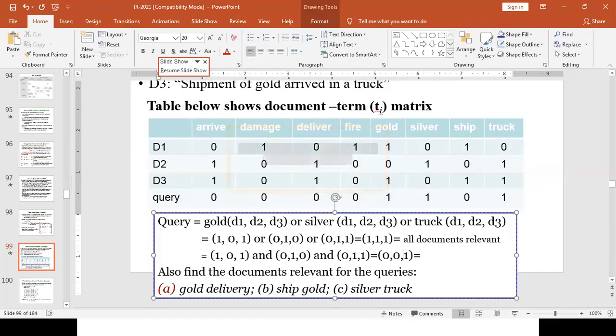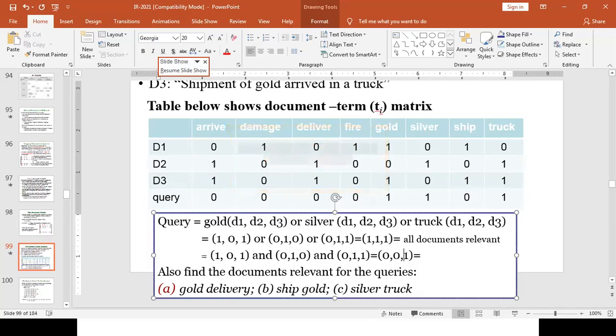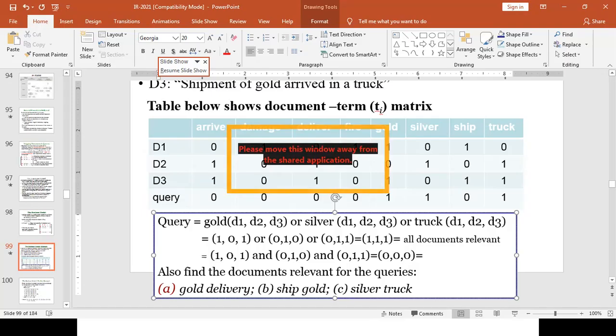The query term track is available in D1 and D3, but not in D2. As a result, if a query term doesn't appear in any one of the documents, then we consider it irrelevant when using the AND operator.